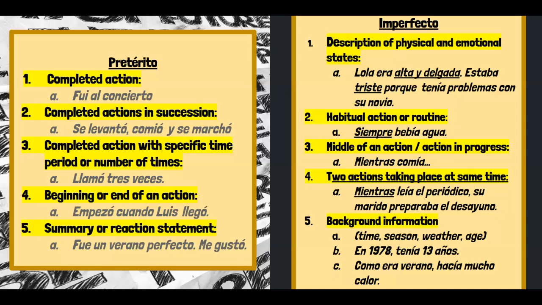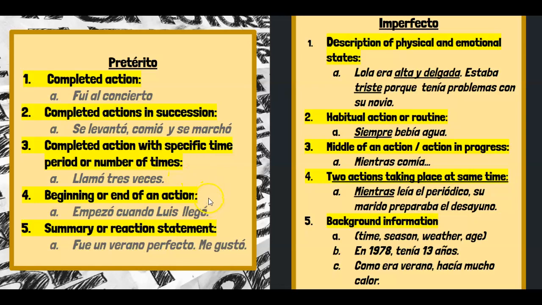So number 3 is a little bit different angle: completed action with a specific time period or number of times. In contrast to the imperfect, which is more of a habitual action or routine, this is a specific time period or number of times something is completed. So here the example I have is él llamó 3 veces. So these are the frequency or number of times something was done.